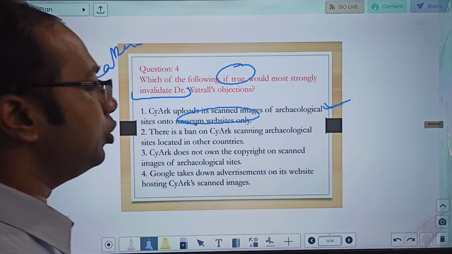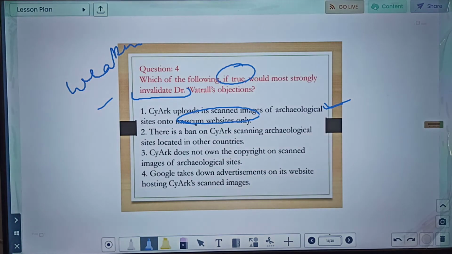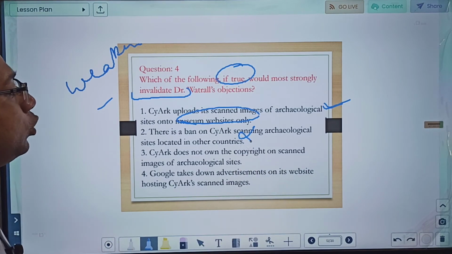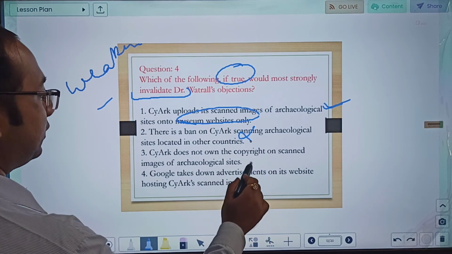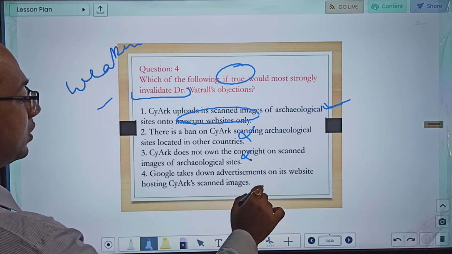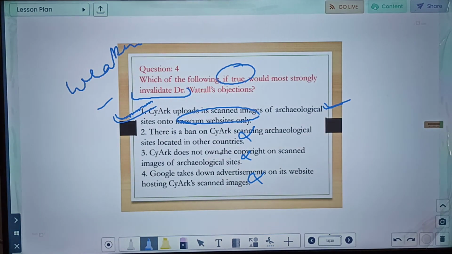Let us go through the other 3 options. If there is any close option, we will then again evaluate. There is a ban on SciArc scanning archaeological sites in other countries. No. SciArc does not own the copyright on scanned images of archaeological sites. No. Google takes down advertisements on its website hosting SciArc scanned images. No. So none of the other options is close. So very clearly the answer is option number 1.